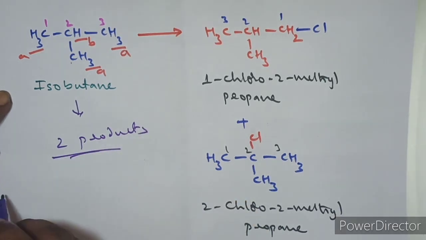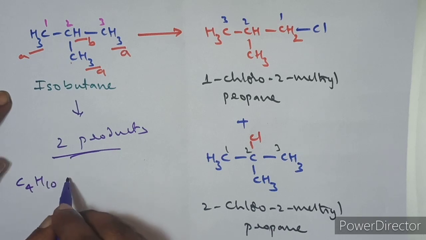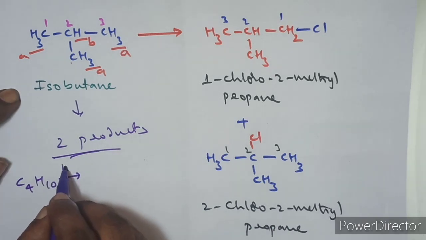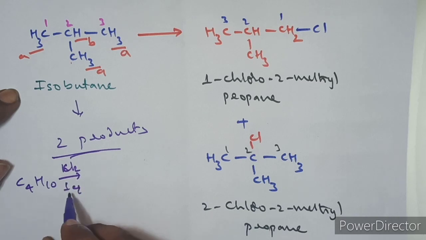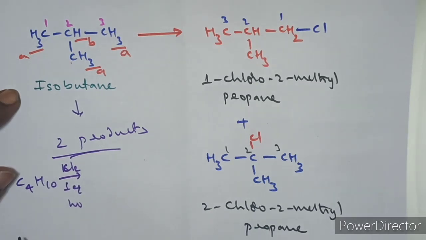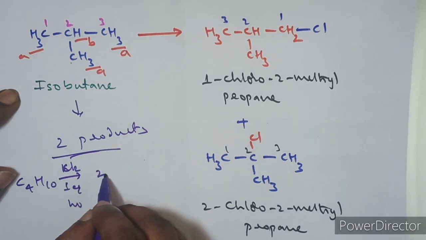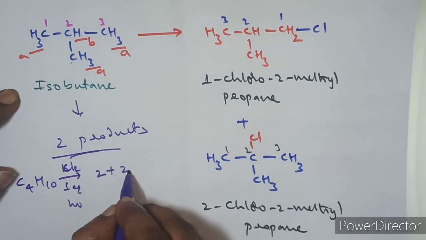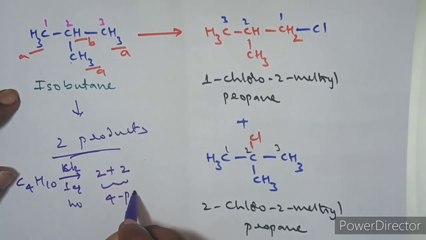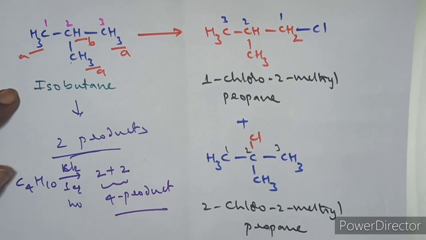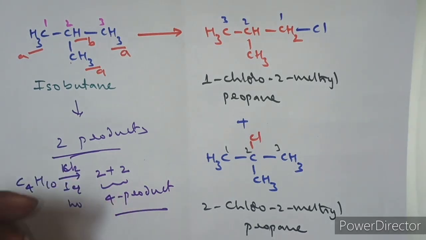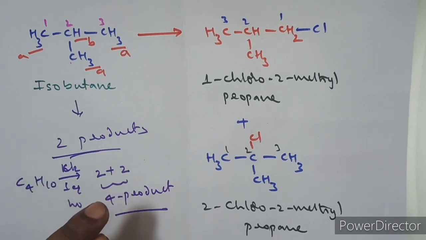So if you take C4H10, and the question is like this, on monochlorination, reacting with one equivalent of chlorine in the presence of sunlight, how many products in total are we getting? We are getting 4 products. 2 products are from n-butane, 2 products are from isobutane. Total we are getting 4 products. Like this you have to write. So read the question correctly, whether they are asking about a specific butane, or if they generalize it as butane, 2 butanes are possible, so total you will get 4 products. If the question is about the number of possible monochloro derivatives of n-butane, it means only 2; isobutane means only 2; butane means total 4. This is what you have to understand.